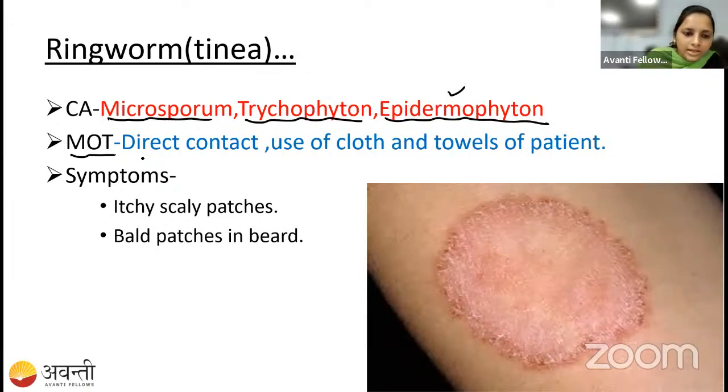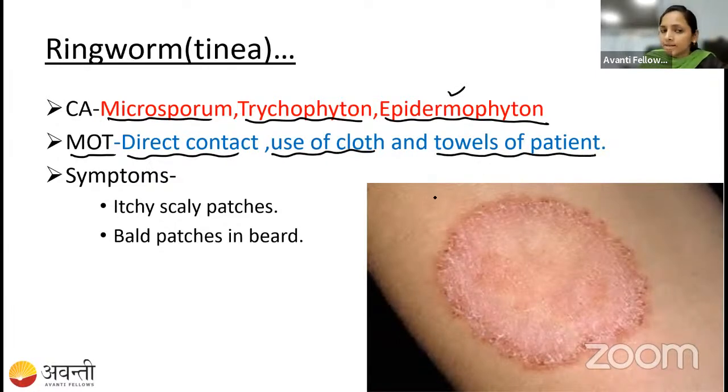So that is direct contact and use of the clothes and towel of the patient. Also by direct contact with the infected person, by touching the infected person and by shaking hands, you can get this fungal disease. We also call it tinea and ringworm.